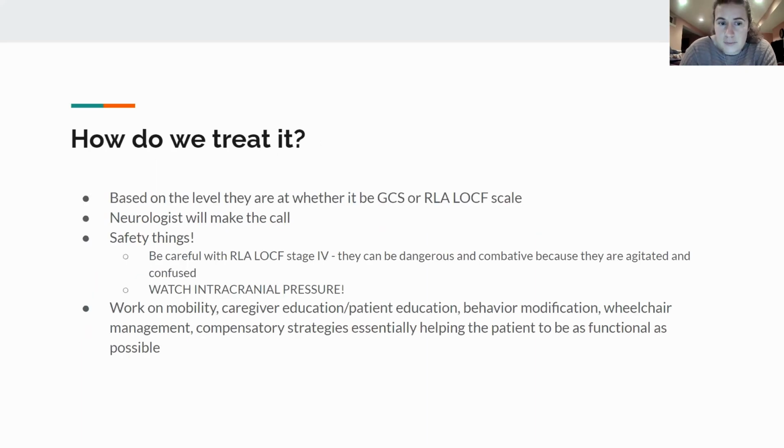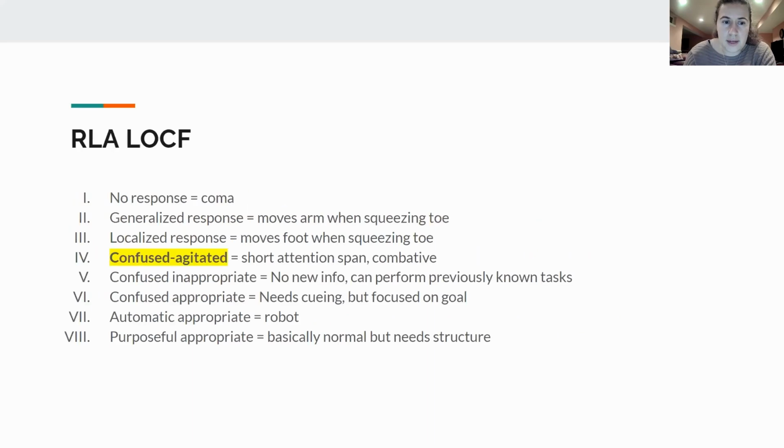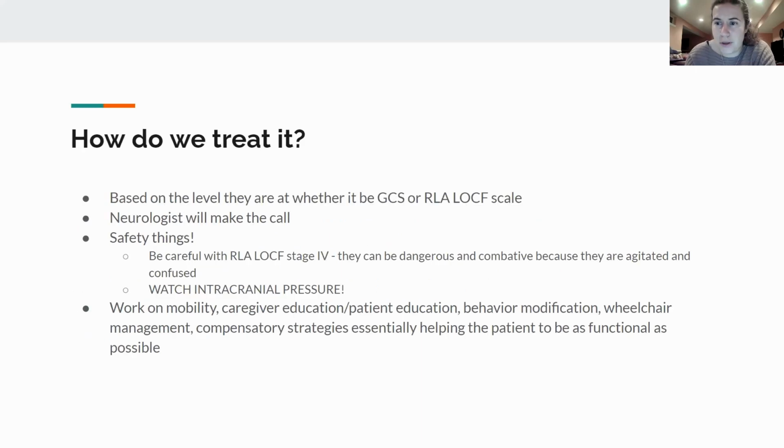So how are we treating this patient? I went over all those levels, all those classifications, because our treatment literally depends on where they are at. I'm not going to give a laundry task to a patient at stage 1. At stage 1, you're just doing PROM and stuff like that. You're keeping their joints from getting frozen, like a frozen shoulder, everywhere, essentially.